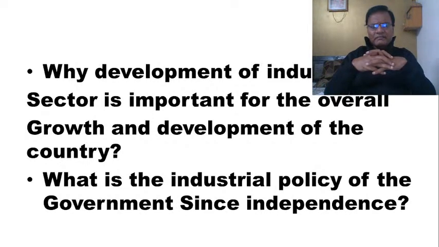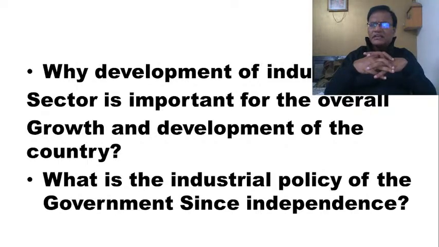So initially, between the 1950s and 1990s, the government of India was very clear about the kind of growth process that it wanted to take. It was a period of socialism wherein the government was investing in the industrial sector with the help of public sector enterprises.